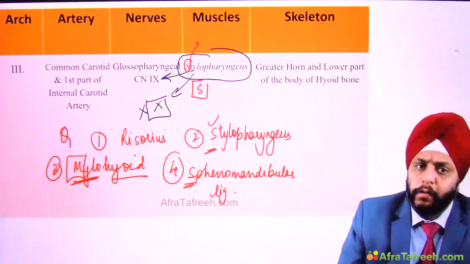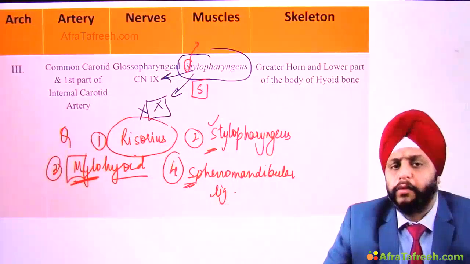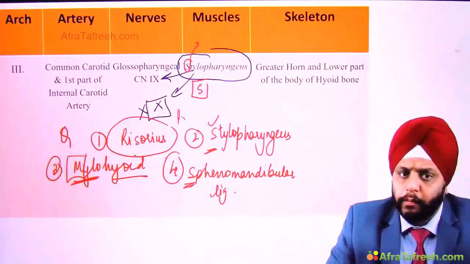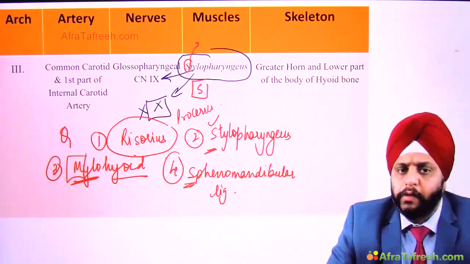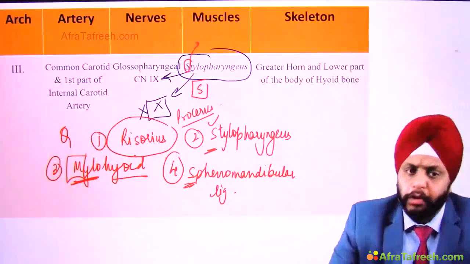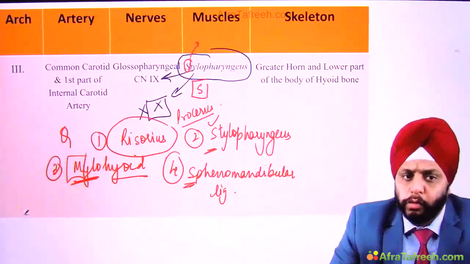So risorius, even if you don't remember this name, you can still solve your answer. Instead of risorius, I can still say procerus. You don't remember this name, no problem. In an MCQ, if you don't remember the answer, no problem. You can rule out the choices. Sometimes the questions are given for you to rule out the choices.